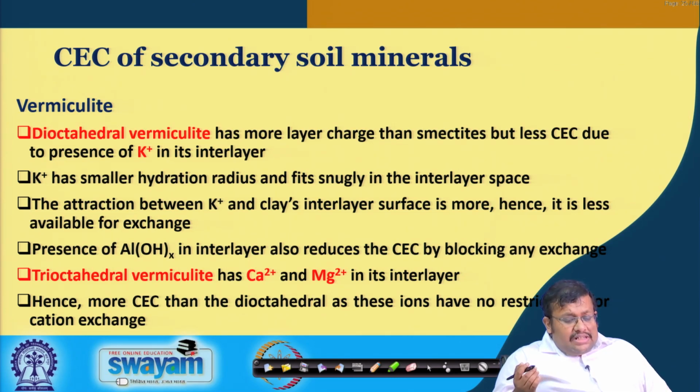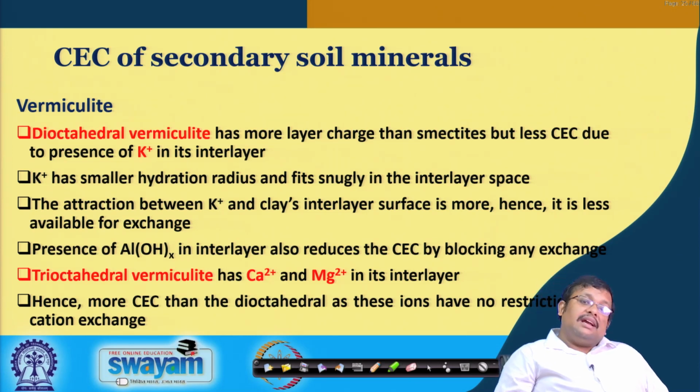The presence of aluminum hydroxide in the interlayer also reduces the cation exchange capacity by blocking exchange sites, such as in case of chlorite. And trioctahedral vermiculite has calcium and magnesium in its interlayer, hence more CEC. We can see more CEC than dioctahedral vermiculite, as this calcium and magnesium have no restriction for cation exchange.